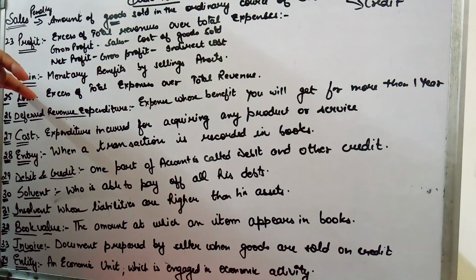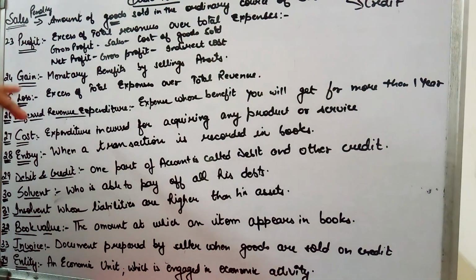Now what is gain? When you sell goods in the ordinary course of business, the money left with you is known as profit. What happens if you sell your asset and you earn something? For example, say I had a machine. My business is to sell furniture, but I have an AC installed in my showroom. Now I want to sell it off, and I'm able to sell it and I have earned something.